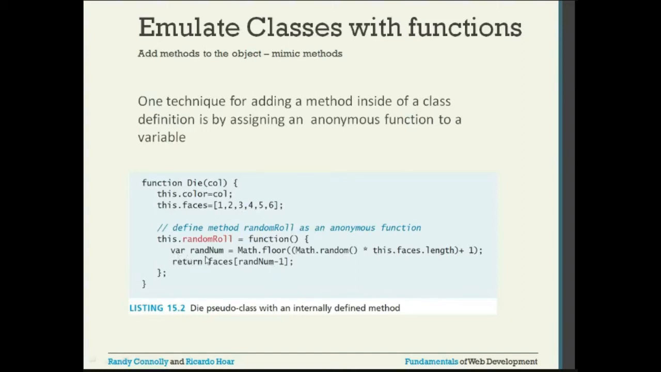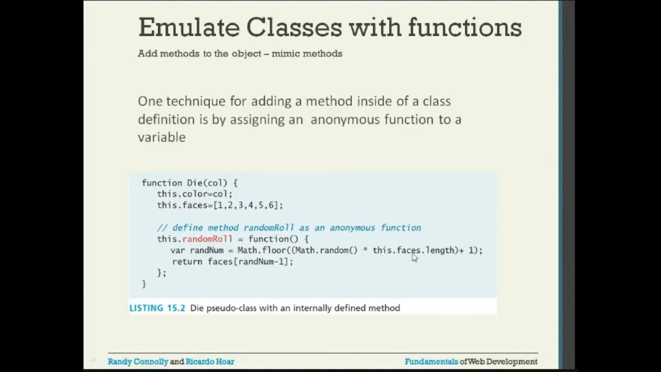Variable definition, randomNum, that is the name of the variable, is equal to Math.floor. Let us come from the inside. So this is the innermost bracket, Math.random. What does Math.random do? Math is the object. We have already seen this object. It has a method called random. When you call Math.random, it will generate any number randomly between 0 and less than 1. So any number will be generated. That is multiplied with this.faces.length.